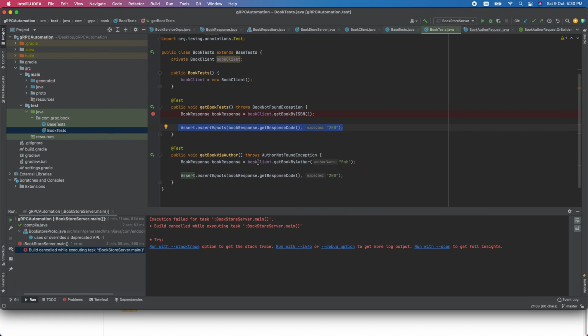Inside that I'm calling the book client dot get books by author. I'm passing the parameter as Bob, and definitely Bob was expected, so it will always return a 200 status code. And if you want to assert the message as well, whether it's a success or fail, you can add that assertion too.